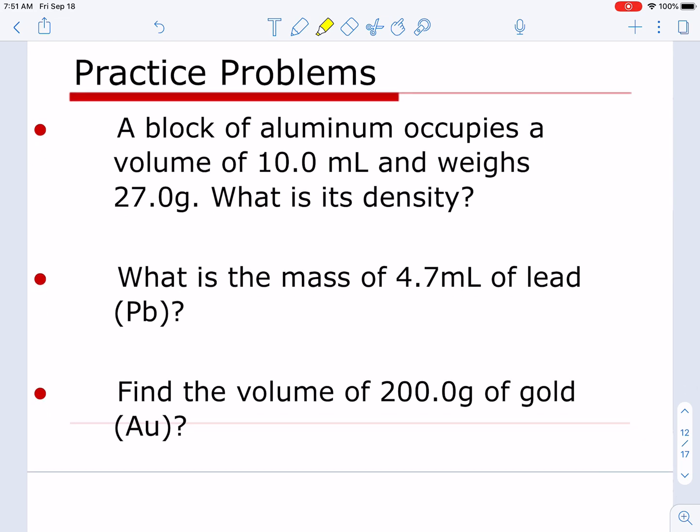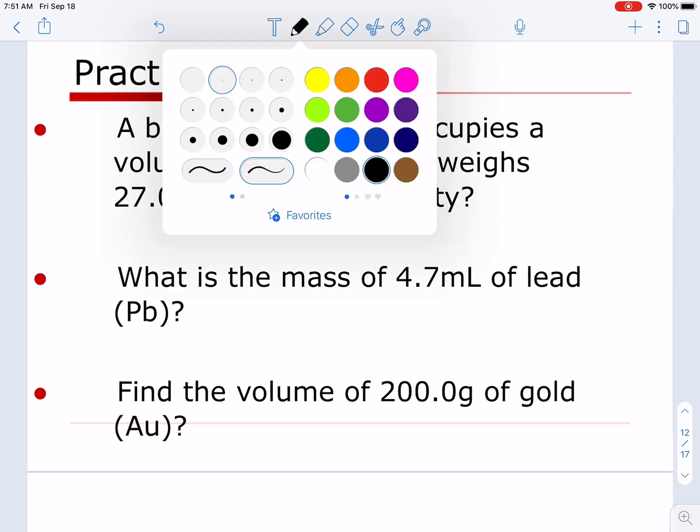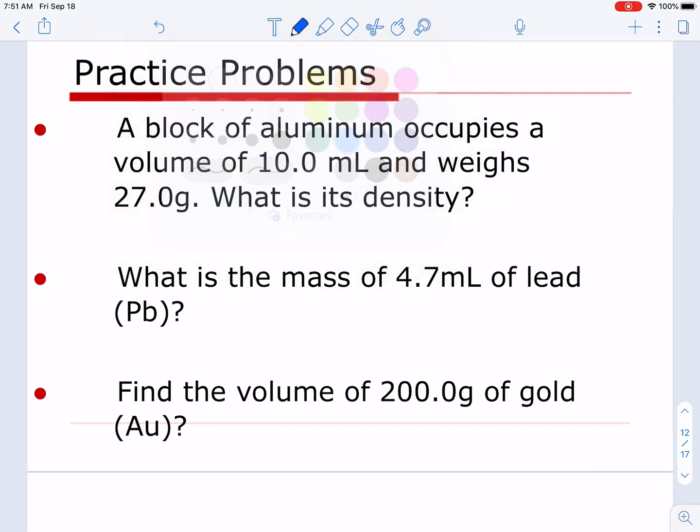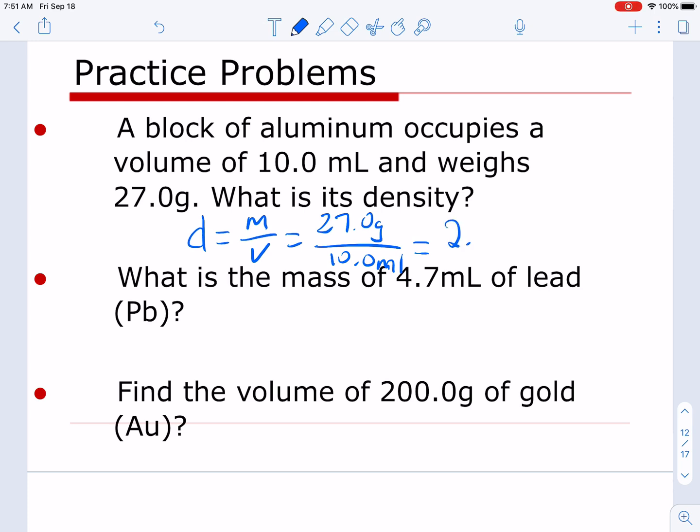Let's go ahead and do a simple little practice problem here to make sure you're on the right track. I want to make sure you can do these problems. A block of aluminum occupies a volume of 10 milliliters and weighs 27 grams. What is its density? Well, we know to solve for density, it's equal to mass divided by volume. I can quickly plug in my information here. My mass is 27.0 grams, and my volume is 10.0 milliliters. They both have 3 significant figures, so when I solve this, this is going to be 2.70 grams per milliliter. There is my density for my aluminum. Now, how do I know that that's correct? I can check my periodic table.